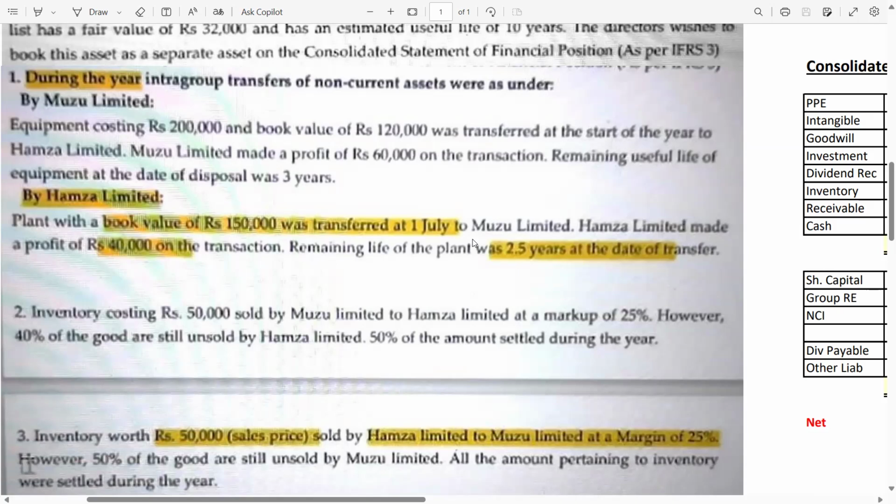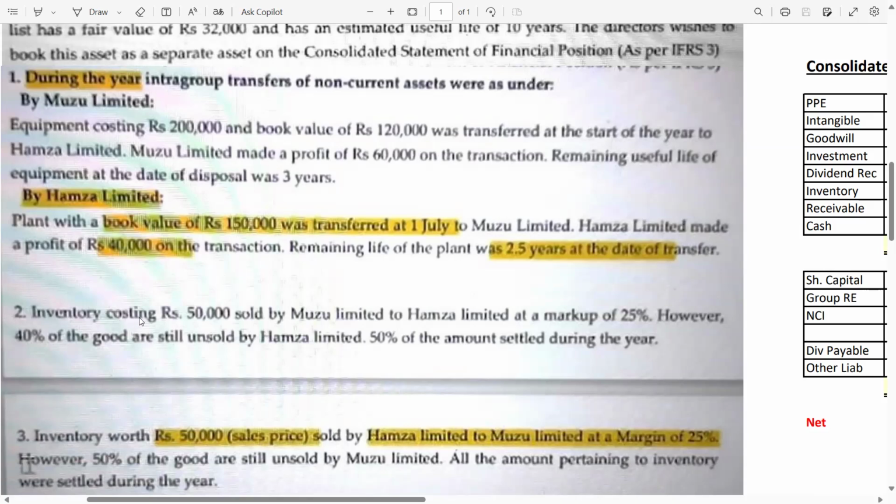If the parent company charges excess depreciation, then the excess depreciation will be added in the group retained earning and also in the group property, plant and equipment. Don't worry, when we make the consolidated statement of financial position, we will learn all these things.